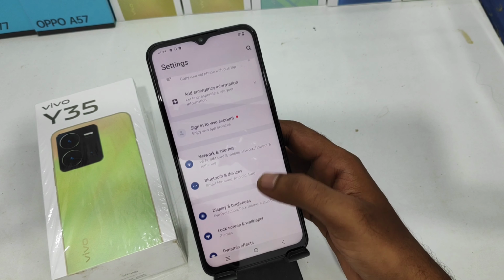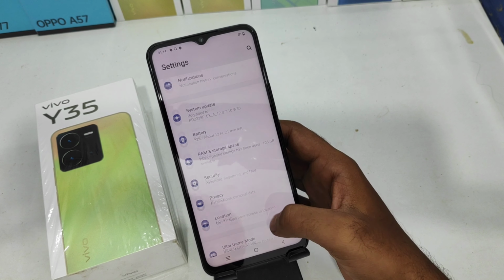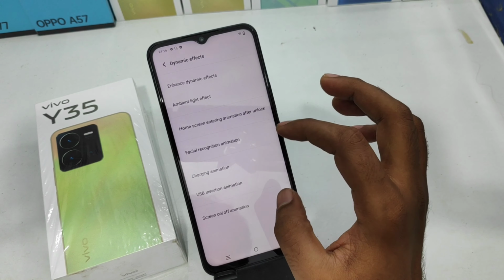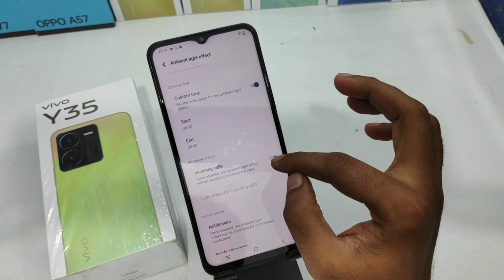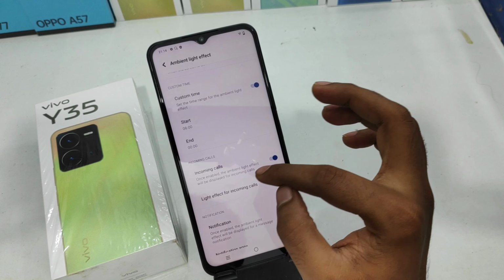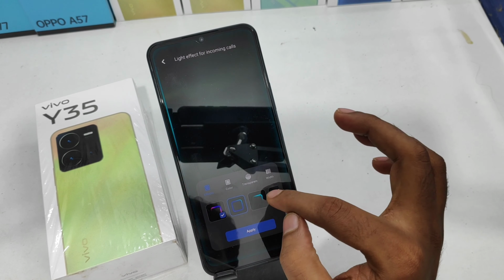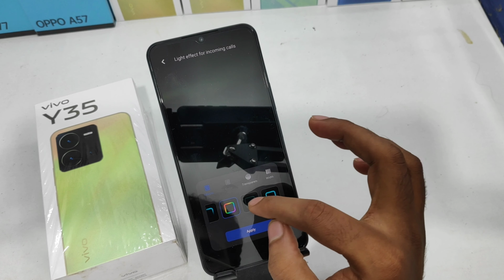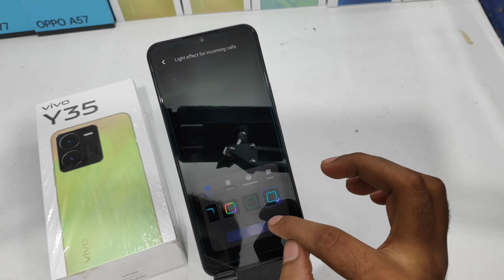After that, scroll down, and then you can see here first one, second one, dynamic effects. After that, click amplified light effect and then enable incoming calls light effect. After that, select your light effect design, like this, light effect on the phone edges. Select your design, customize it, you can make a customized design also, and then apply it.